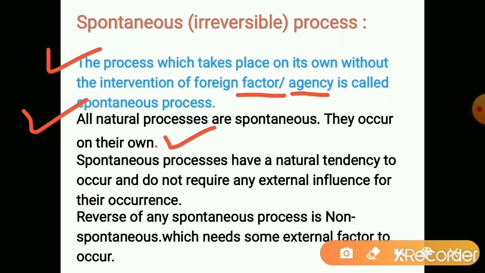The spontaneous process has a natural tendency to occur and does not require any external influence for its occurrence. Any external agency is not required for it to occur.